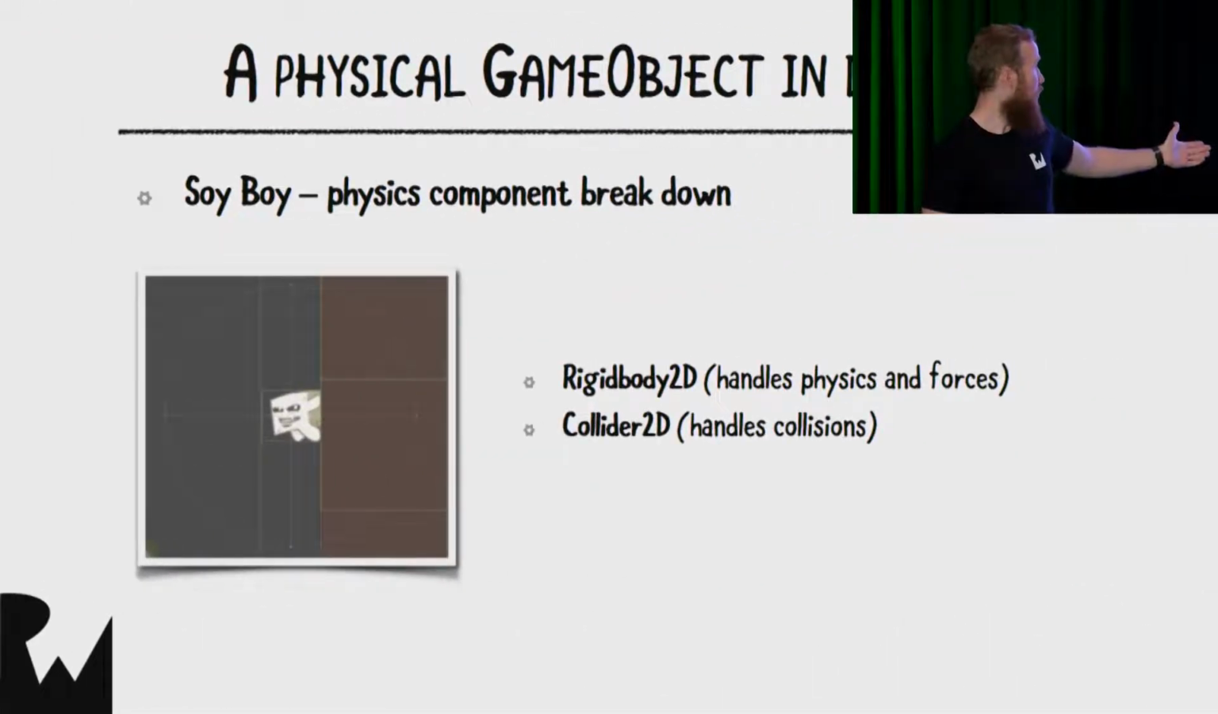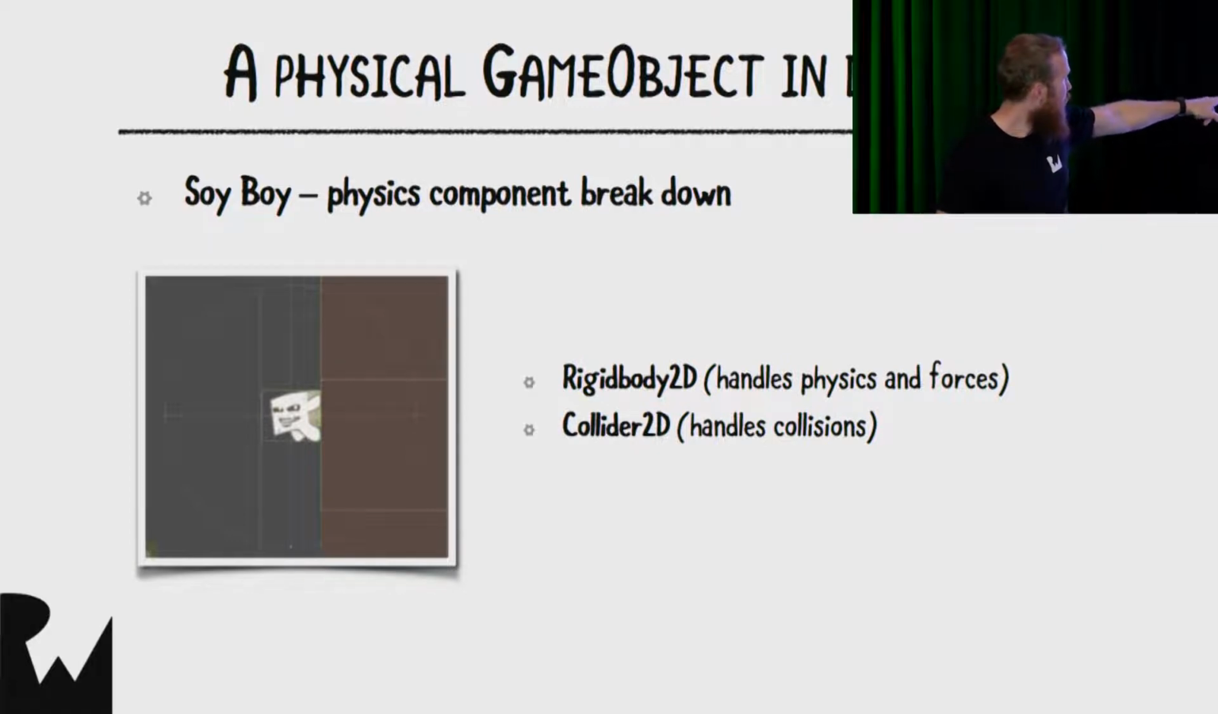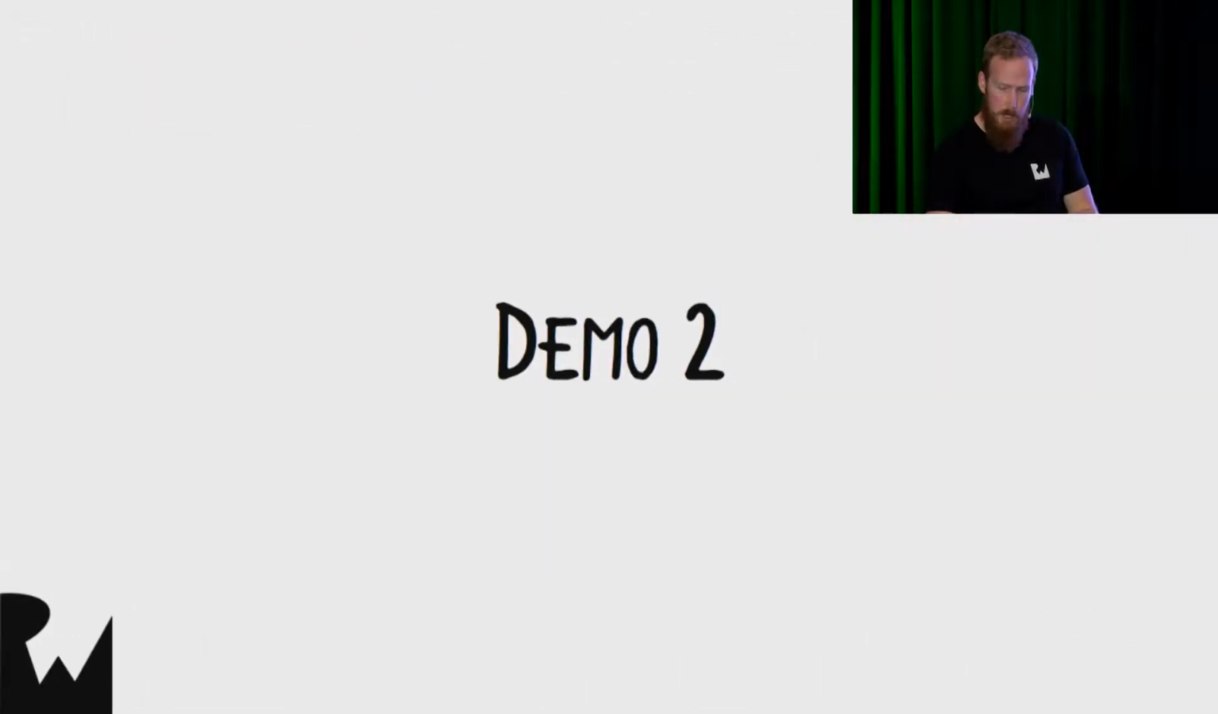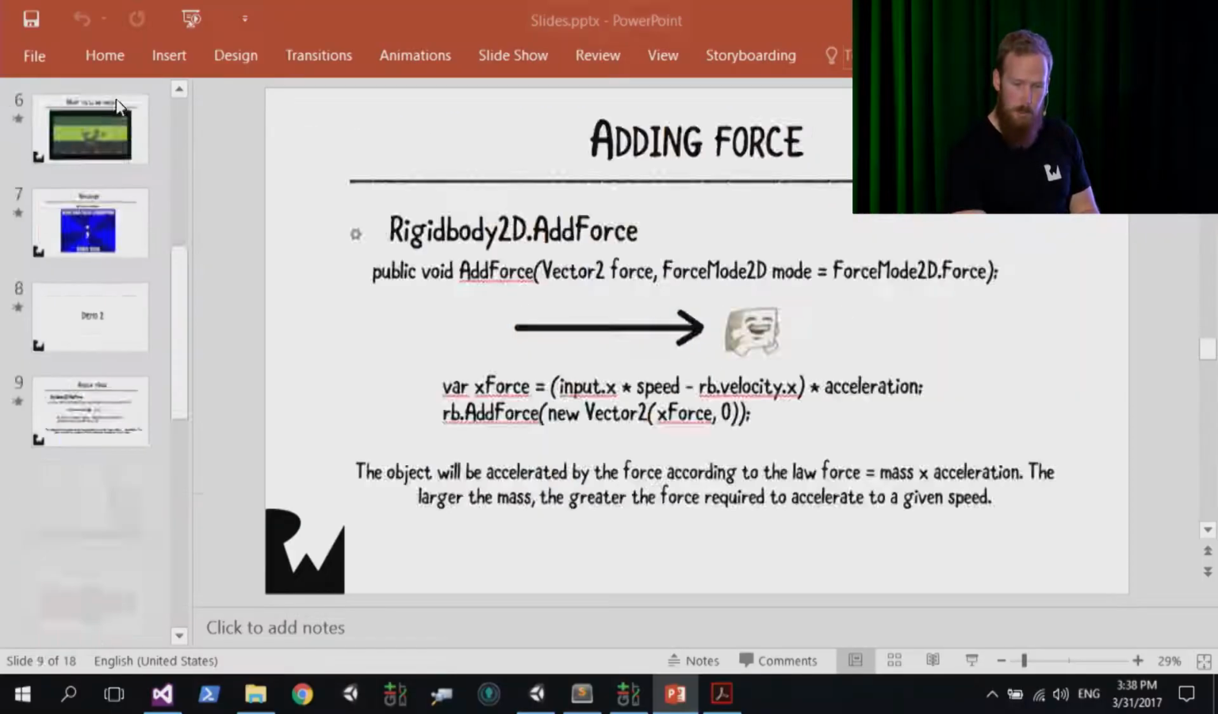Looking at Soyboy himself, specifically for physics, we've got a rigid body 2D attached to him, which allows him to be simulated in the physics world, and we've also got a collider 2D. It's a bit faint, but there's actually a green collider box around that object that defines a bounding area. We can also handle custom collisions if we had any custom callback code that we wanted to do with that. So with that, let's continue on with demo 2.